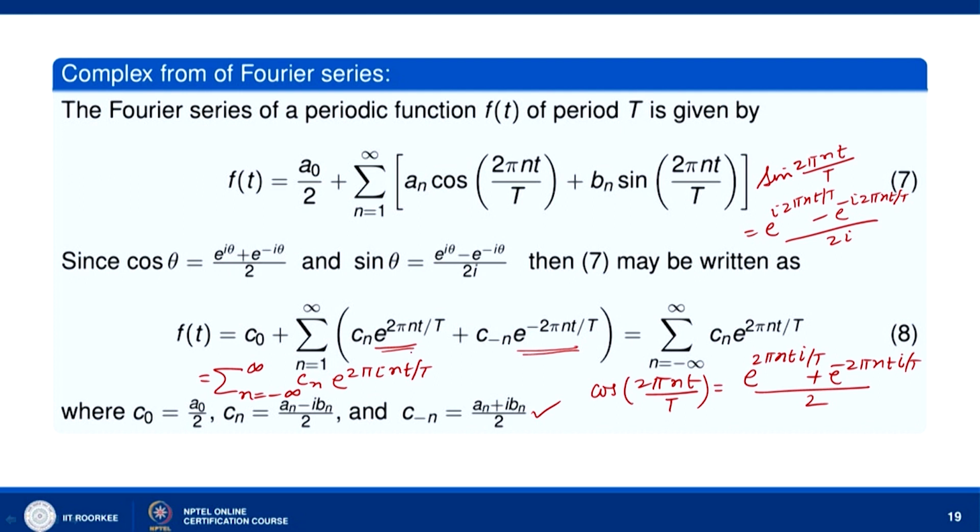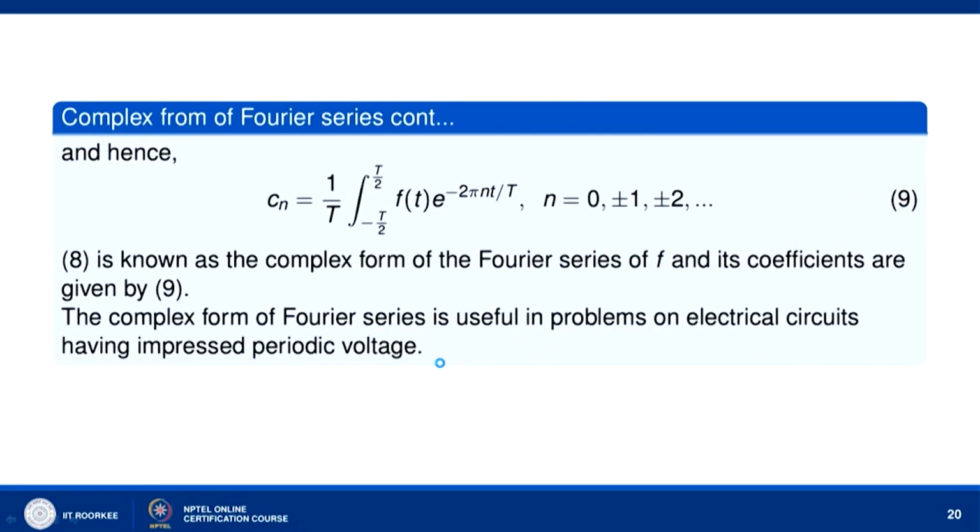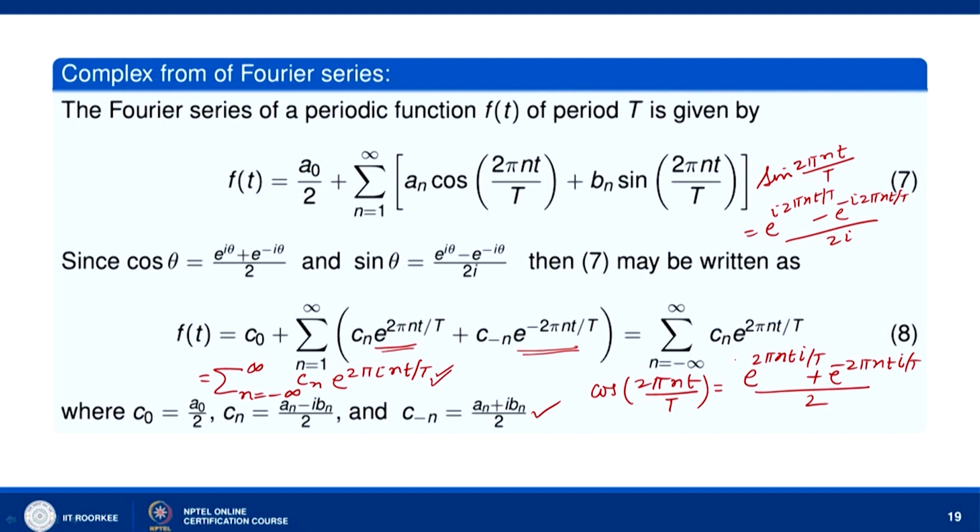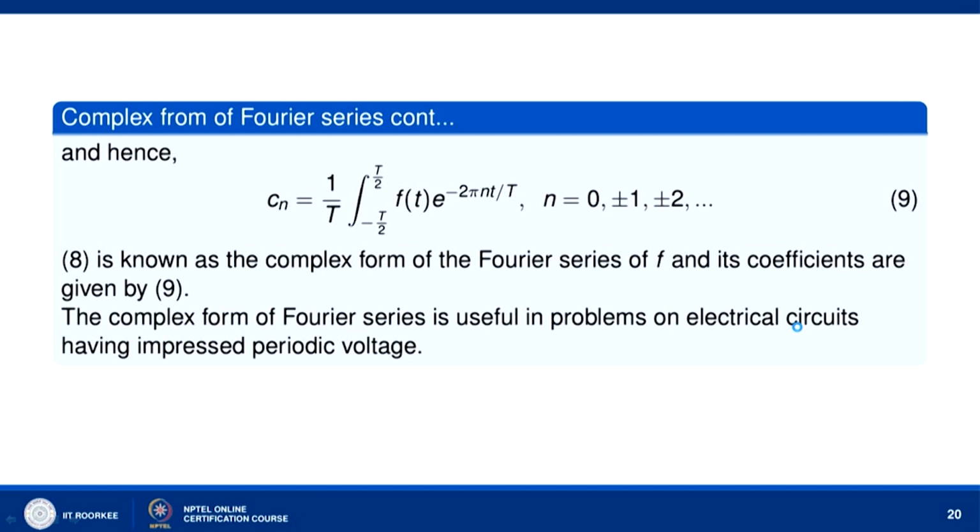So, we can write this series in the abbreviated form like this. This is known as the complex form of the Fourier series of f, and its coefficients are given by this.